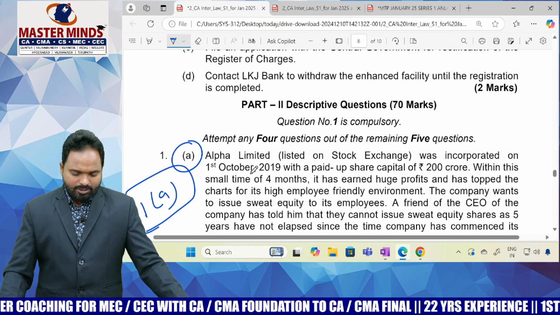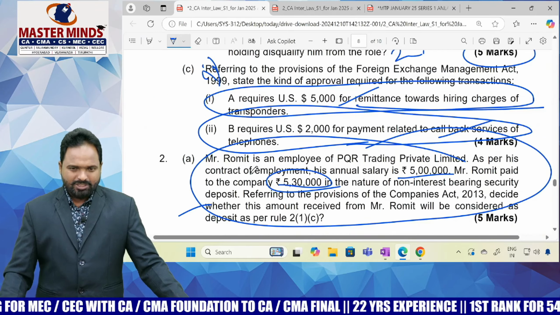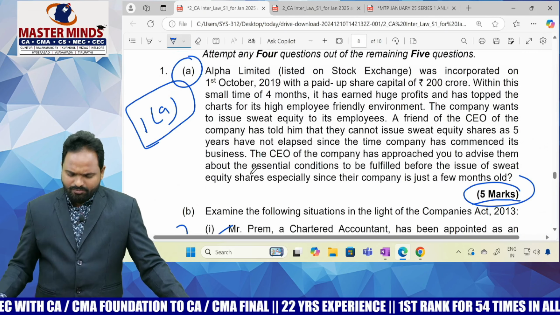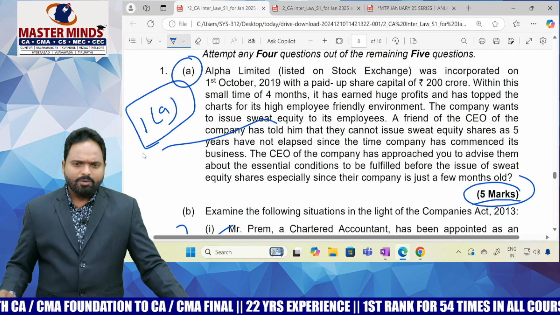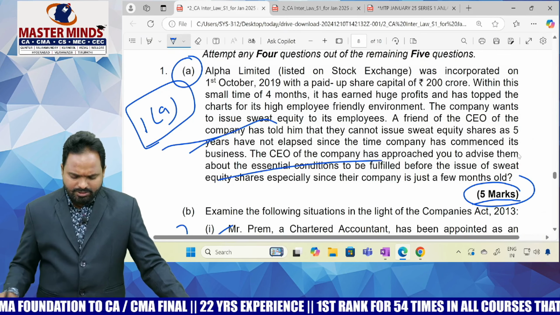And descriptive, I think all descriptive questions are very easy. The compulsory question is also very easy. This is directly from your ESOP, employee sweat equity. They are asking directly about sweat equity. In your material also a straight question is there. There is no need to wait for the company to issue sweat equity, no need to wait 2 years, 5 years like that. Nothing is there. So it is a direct question from your practical questions, test your knowledge questions, a 5 marks question.